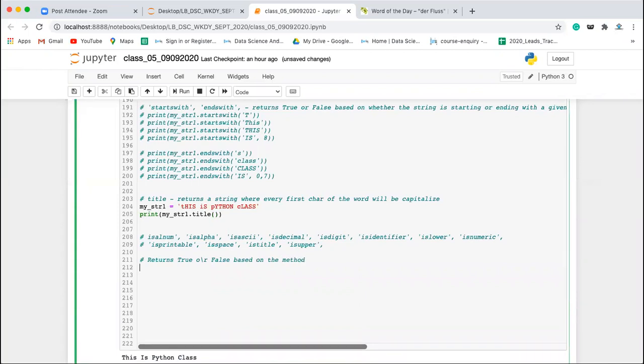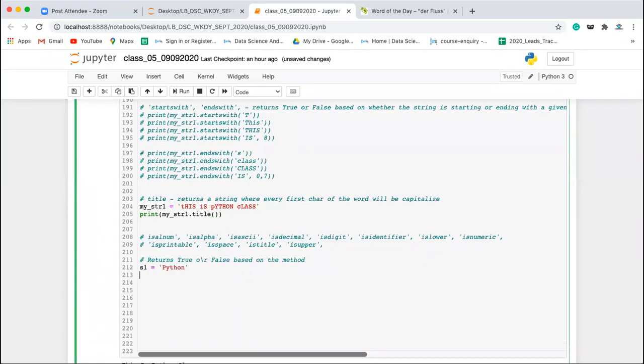For example, if we are having S1 is equal to Python, S2 is equal to all numbers, S3 is equal to Python 1, 2, 3, S4 is equal to Python with some special characters, and S5 is equal to, let's take one Unicode character.